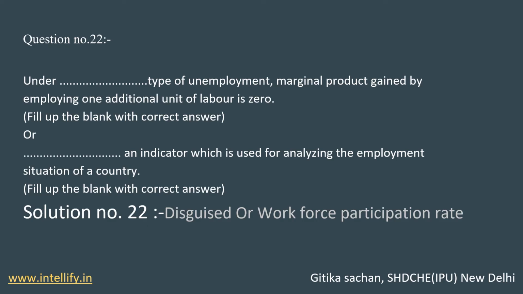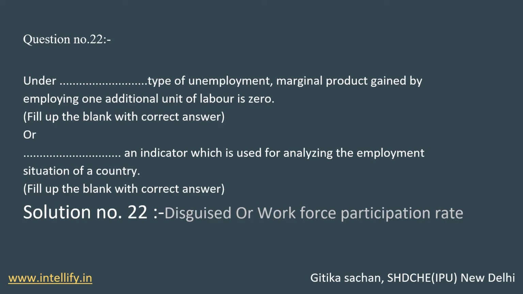And why does disguised unemployment fit here? Because disguised unemployment is that unemployment in which the family members contribute to make some output. So under disguised unemployment, the marginal product gained by employing one additional unit of labor is 0.